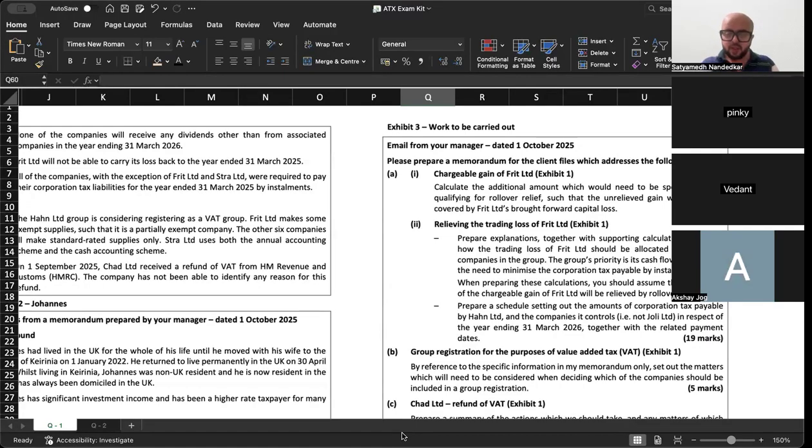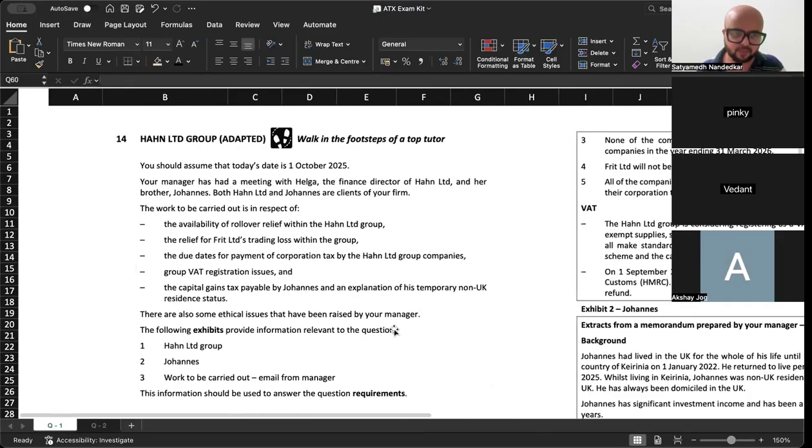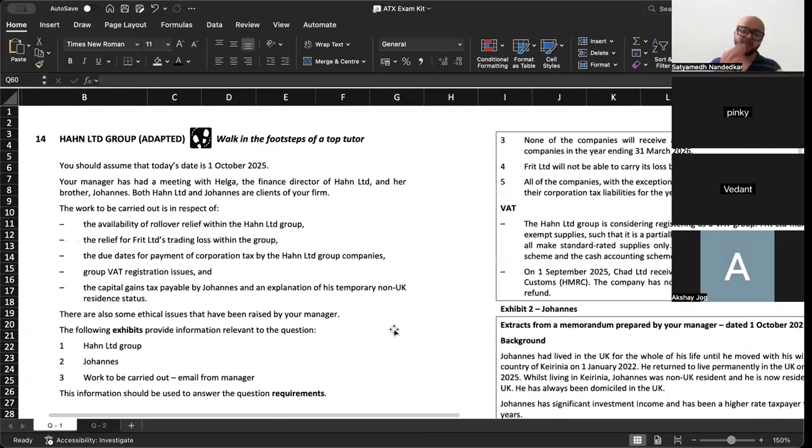Prepare a schedule setting out the amounts of corporation tax payable by Hahn Limited and the companies it controls in respect of the year ending 31st of March 26, together with the related payment dates. You should assume that today's date is 1st of October 2025.